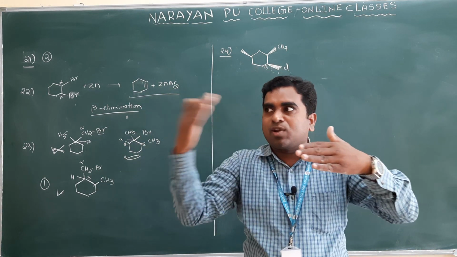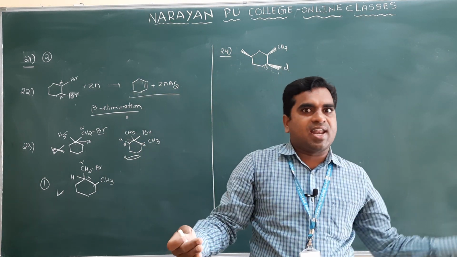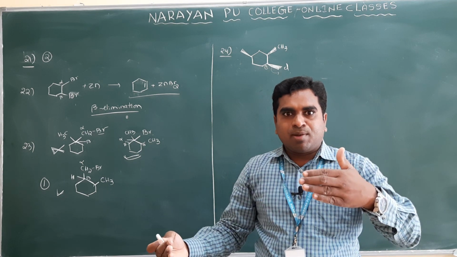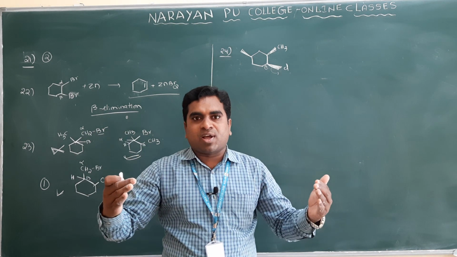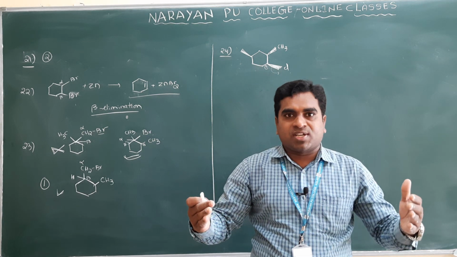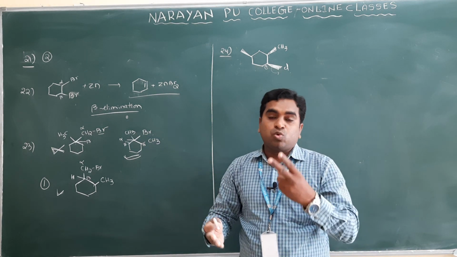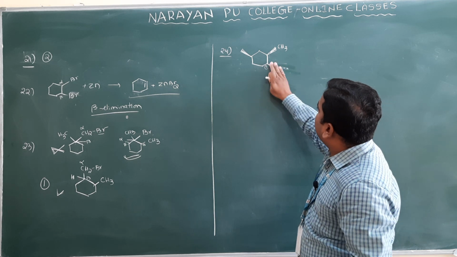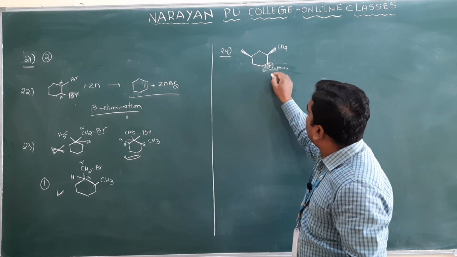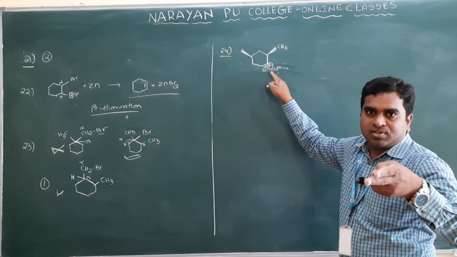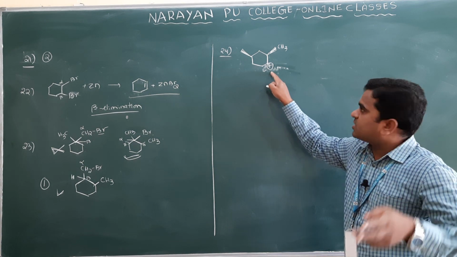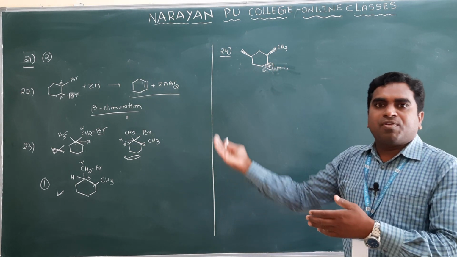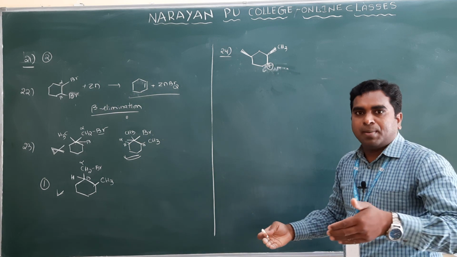Carbocation means it is planar. The nucleophile can attack from the front side or from the back side. Front side means retention product and back side means inversion product. How many products will you get here? 2 products. With chlorine removed, you get the positive charge here, and the nucleophile can attack from the front side or from the back side.